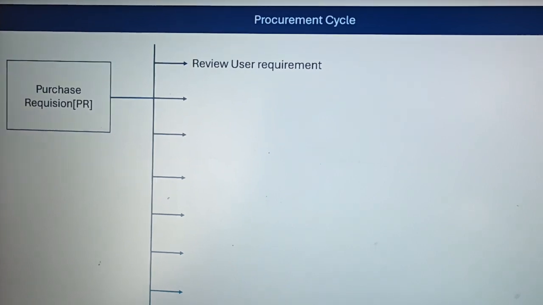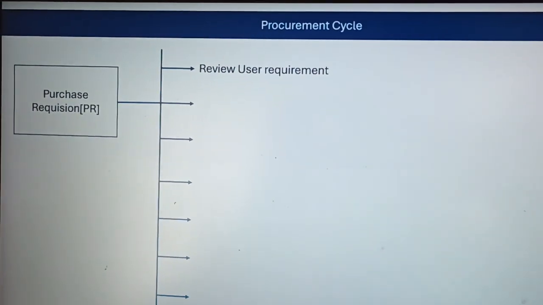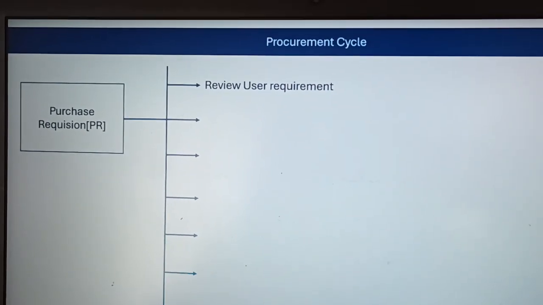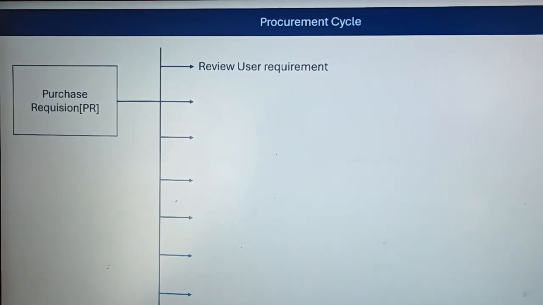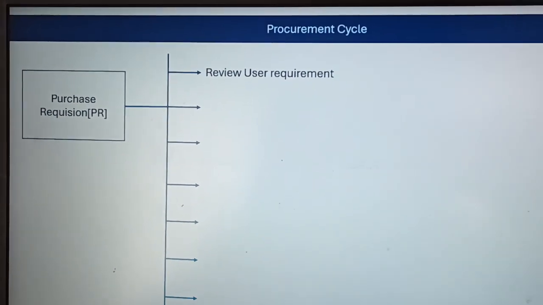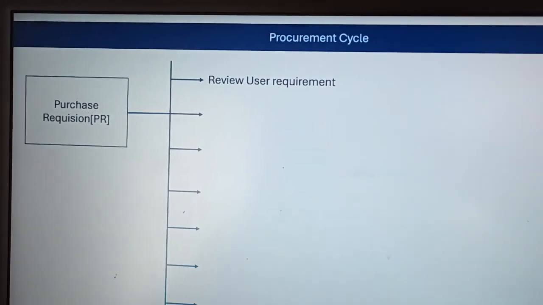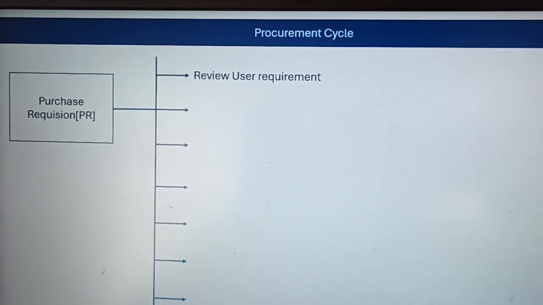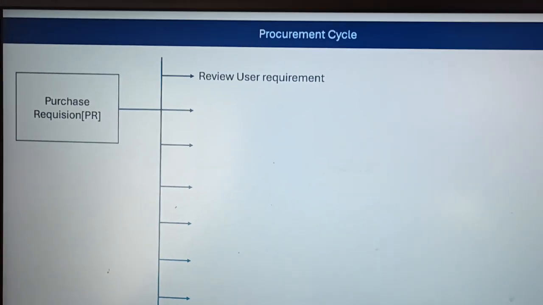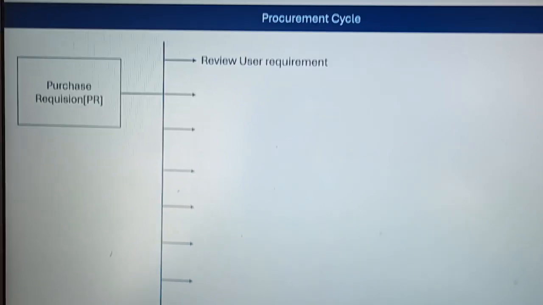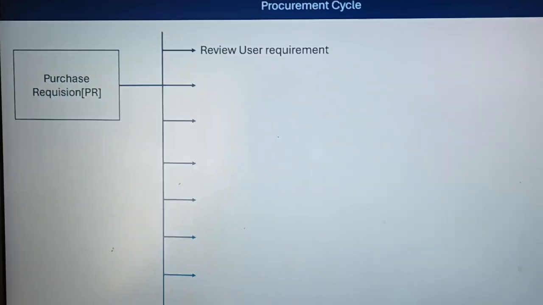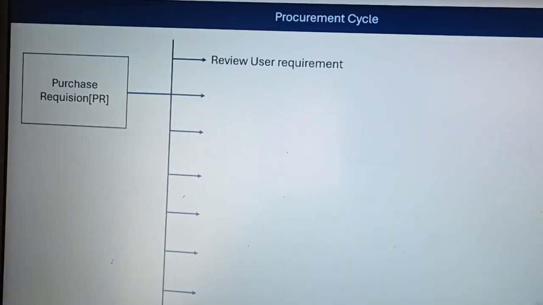If the user department is unable to answer this question, then the procurement department has the right to return the PR and ask for justification until they give it satisfactorily. Until then the PR is on hold and can't be processed.